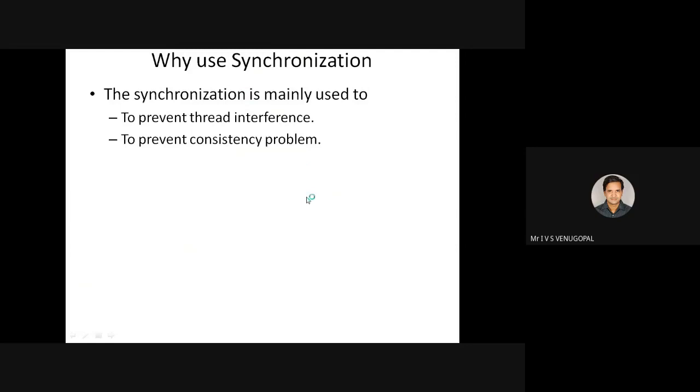So we use synchronization mainly to prevent thread interference. That is, while one thread is executing a shared resource, another thread cannot enter the shared resource, to prevent consistency problems. When more than one thread tries to access a shared resource, we must make sure that the data doesn't become corrupt or inconsistent. So to prevent this consistency problem, we use synchronization.